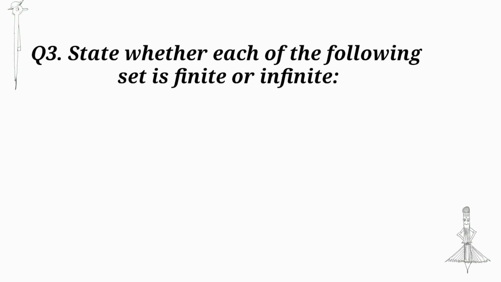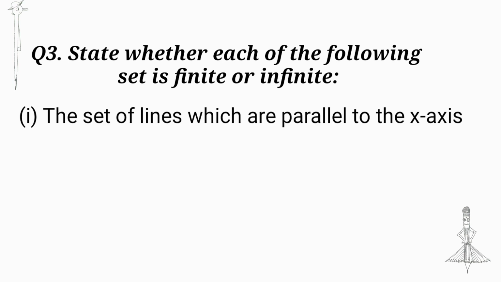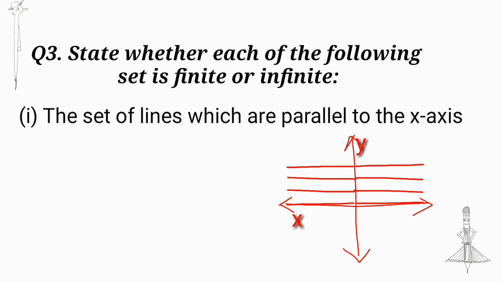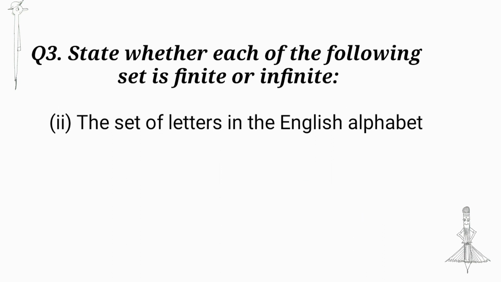State whether each of the following sets is finite or infinite. First one, the set of lines which are parallel to the x-axis. We can draw infinite number of lines parallel to x-axis, so it is an infinite set. Second question, the set of letters in the English alphabet. It is a finite set because it has 26 elements.